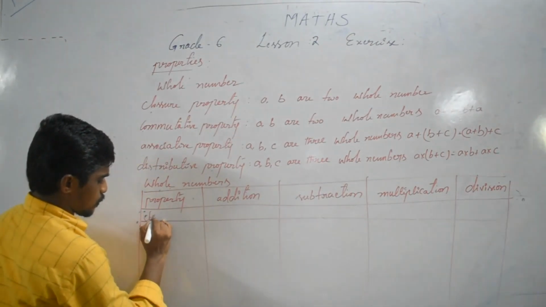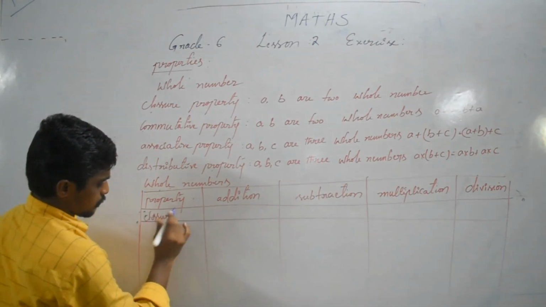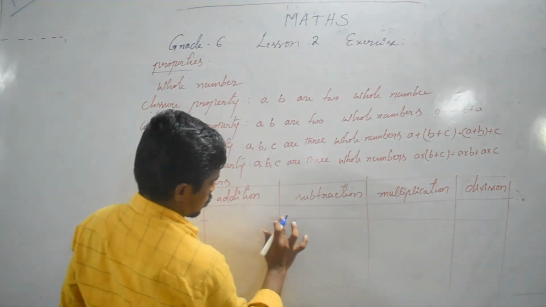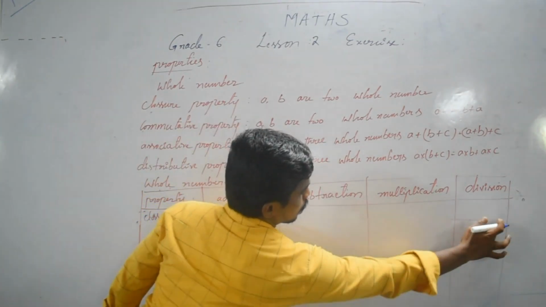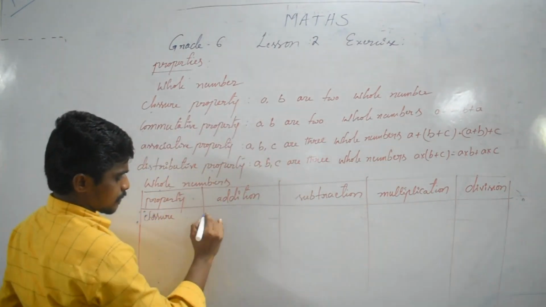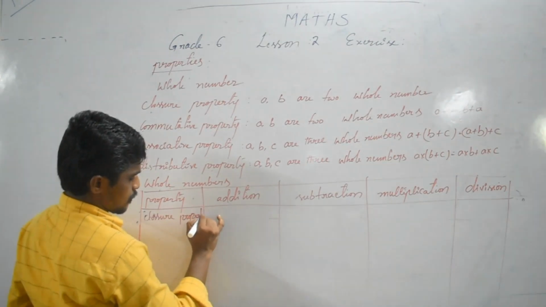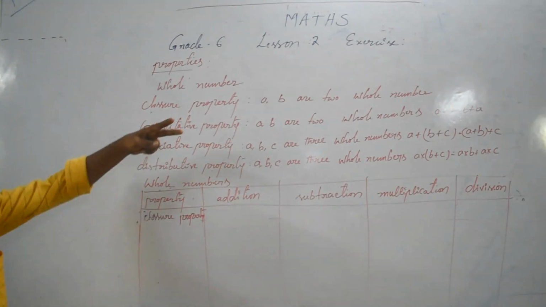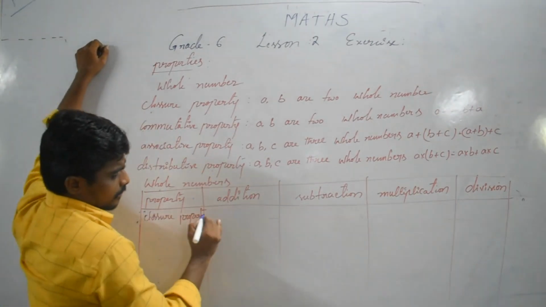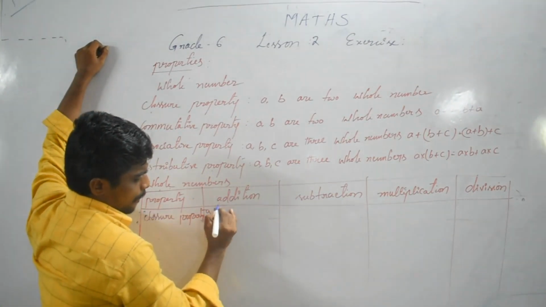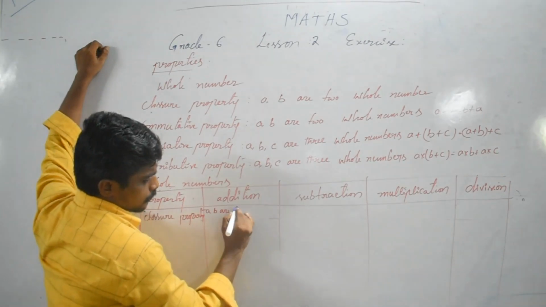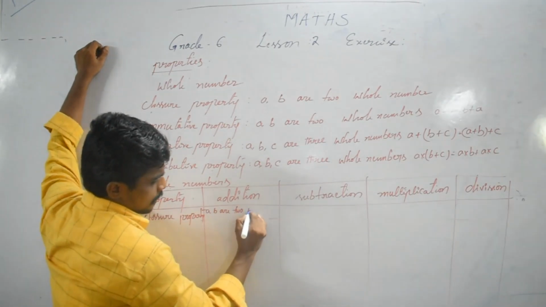Now here, closure property. What is the closure property? Now addition. A, B are two whole numbers.